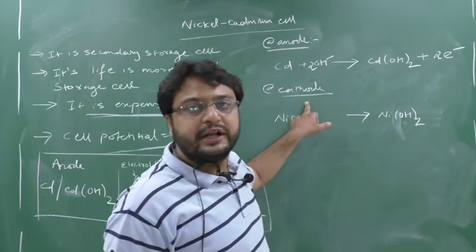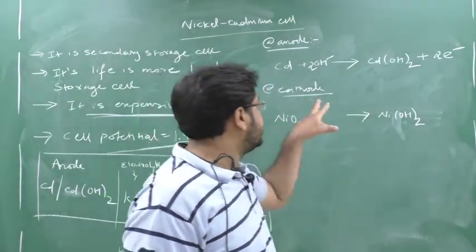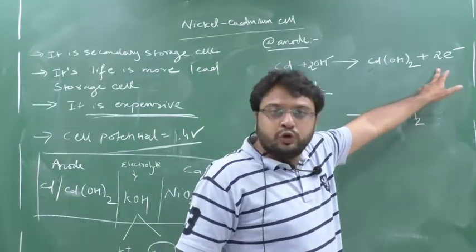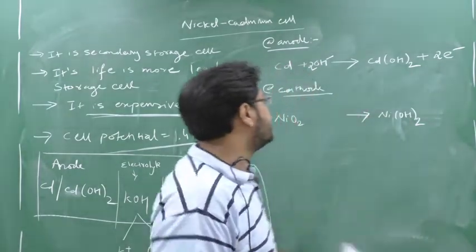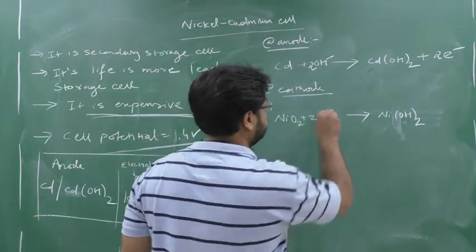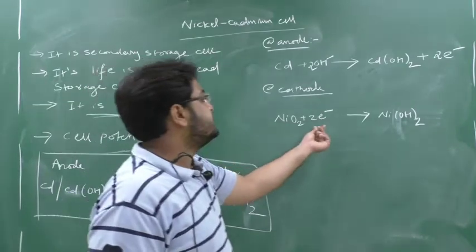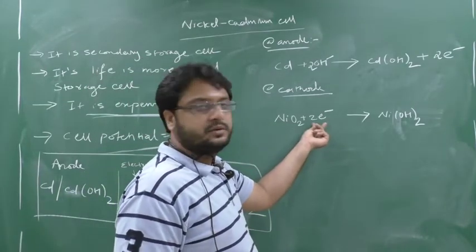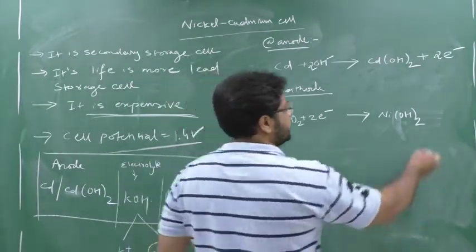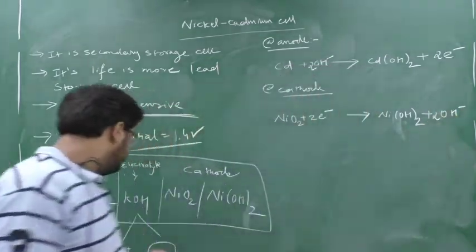Now see here, how to remember. At the cathode, electrons are gained. So how many electrons will be gained? How many were lost? 2 electrons were lost. So 2 electrons will be gained. They will gain how many electrons? 2 electrons. Now see here, how many charge do I have here? So I have 2 charge. So the charge is balanced by OH minus. Why OH minus? Because this is a basic medium.